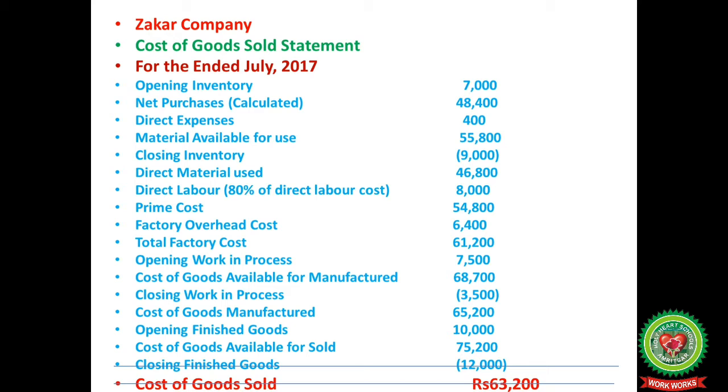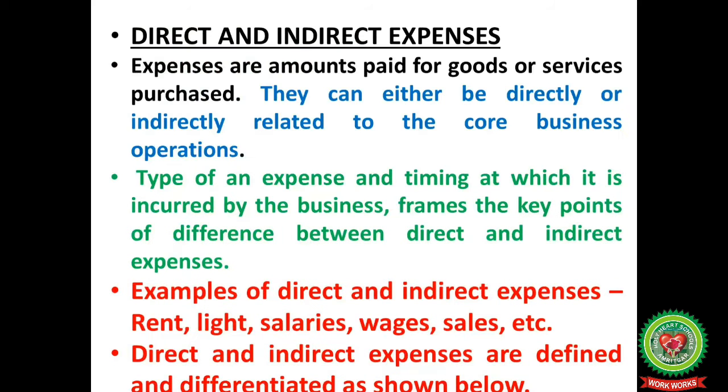prime cost 54,800, factory overhead cost 6,400, total factory cost 61,200, opening work in progress 7,500, cost of goods available for manufacturing 68,700, closing work in process 3,500, this we have to deduct, cost of goods manufactured 65,200, opening finished goods 10,000, cost of goods available for selling 75,200, closing finished goods, which will also be deducted, that is 12,000, and after that we will get cost of goods sold as 63,200.